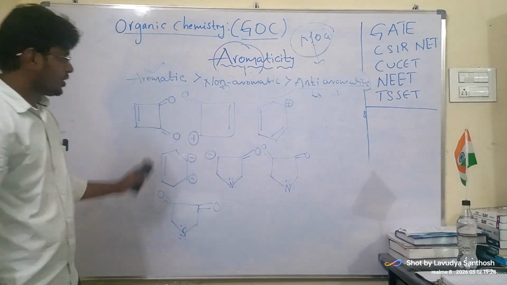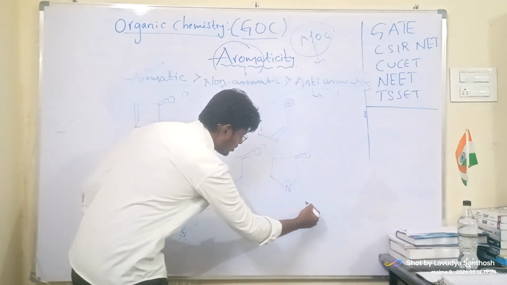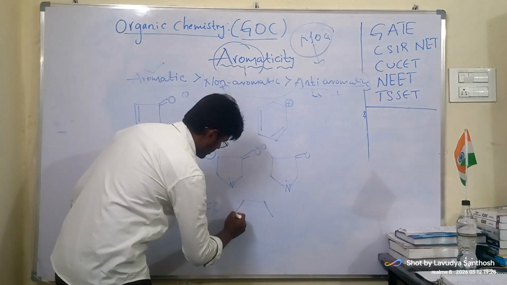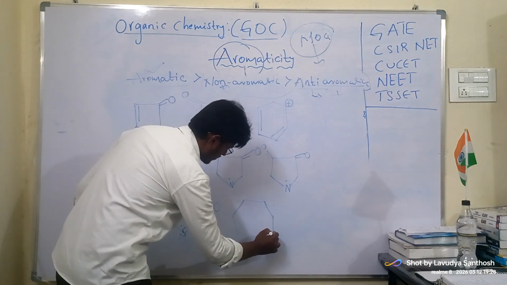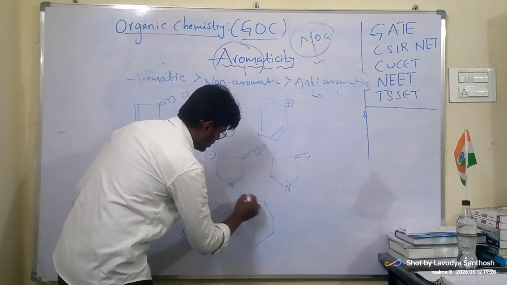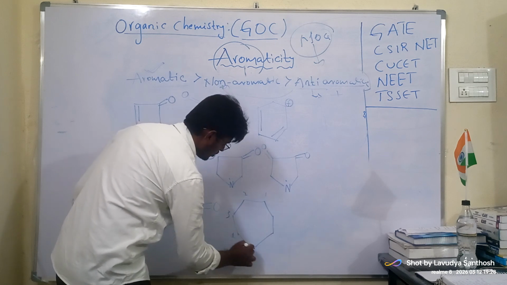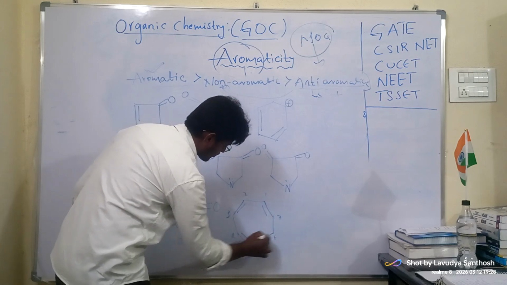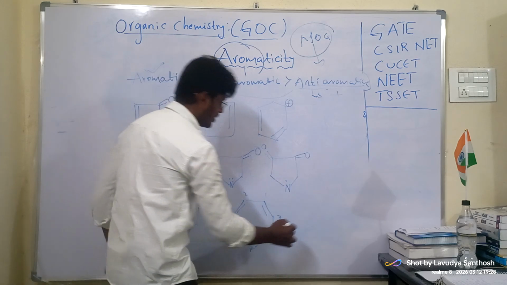Before you try this, one more compound I am drawing here: 1, 2, 3, 4, 5, 6, 7. This also you try.